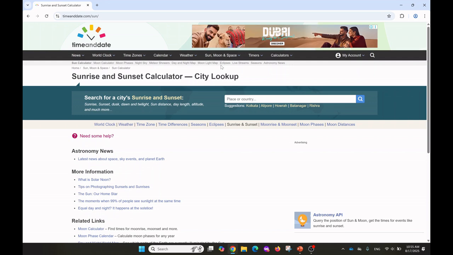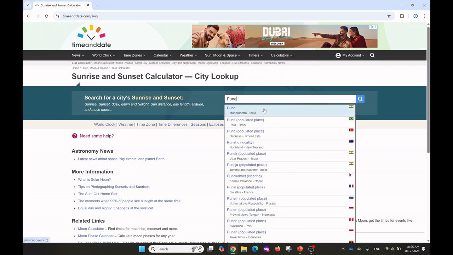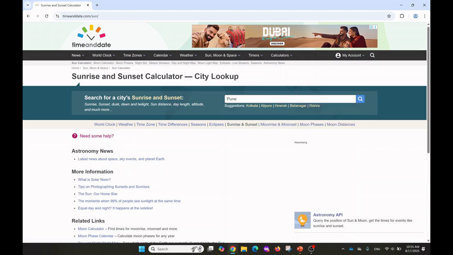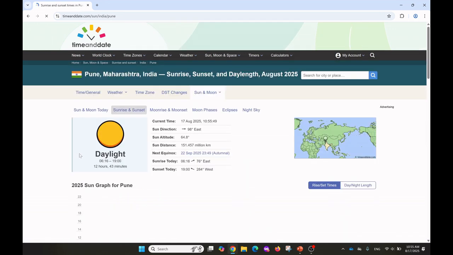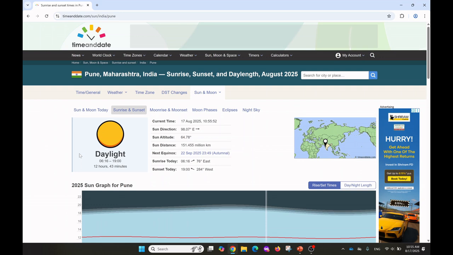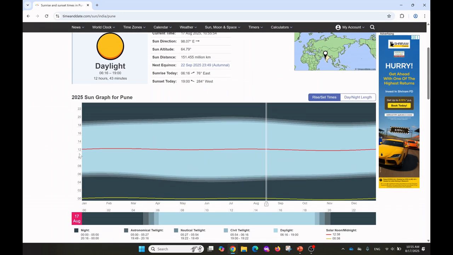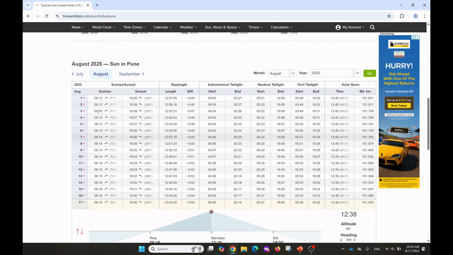This leads me to the sunrise and sunset calculator. Now let's say I want to see the sunrise time of Pune, Maharashtra. Enter Pune here and click on search. Click on here. Now just scroll down a little bit. You can see August, the current month and year, for the given city.